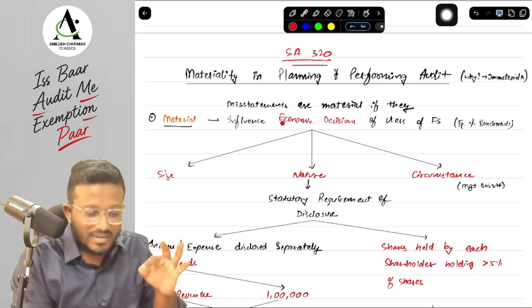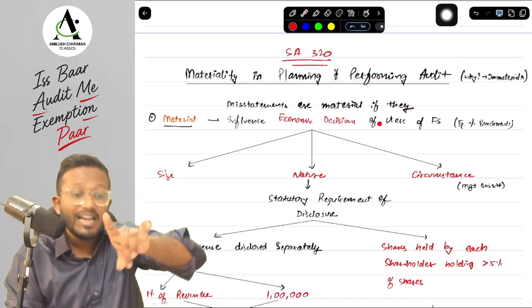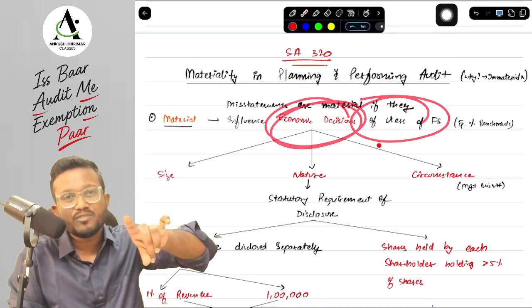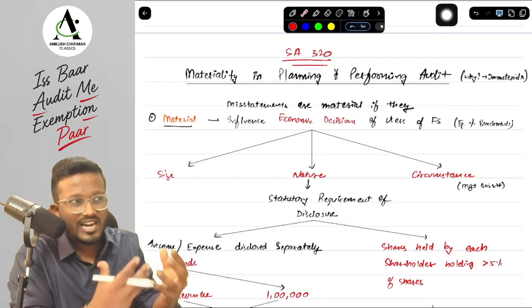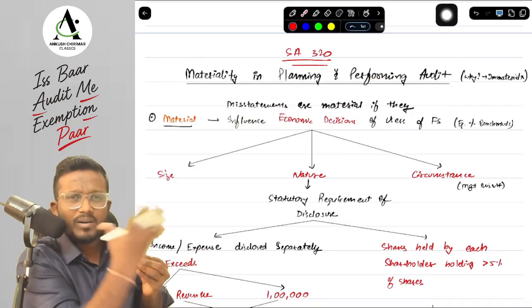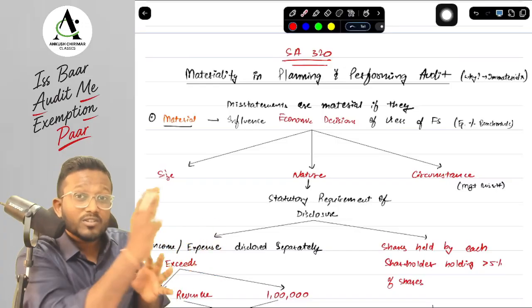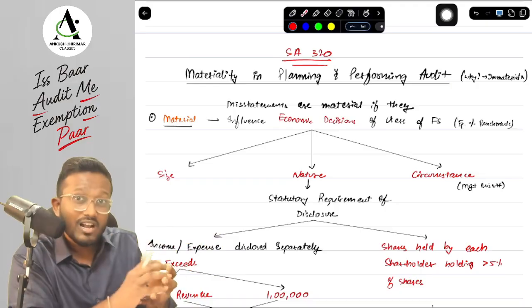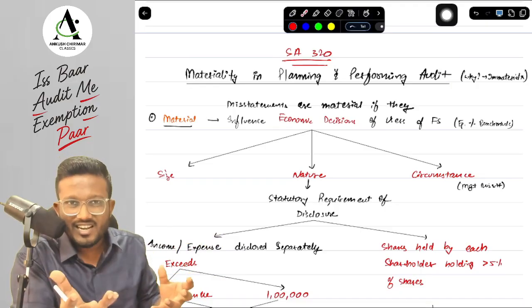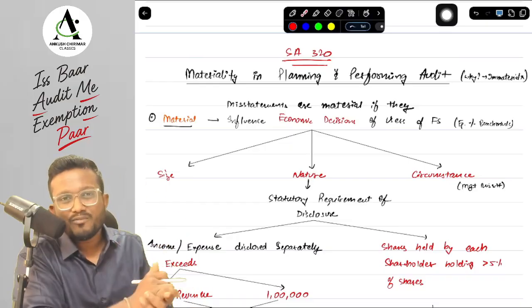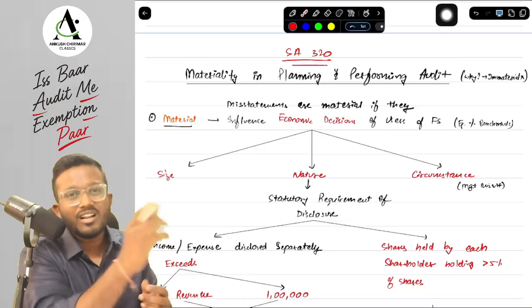So here they are saying, what is material, sir? They are saying the misstatements are material if they can influence the economic decisions of the users of the financial statements. I am an investor and I want to invest in the entity. If 1% of the revenue is materially misstated, I will not be concerned. But if the revenue is 5% misstated, I will be concerned and I will change my economic decision of investing in the entity. Then that particular 5% of the revenue will be called what, sir? It will be called material.